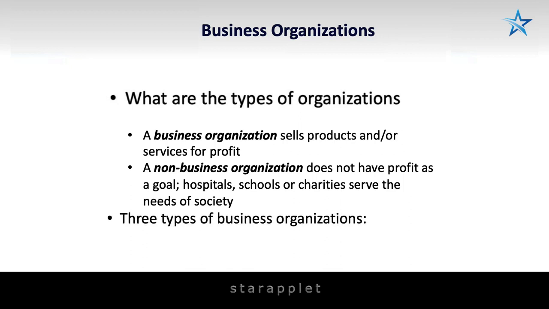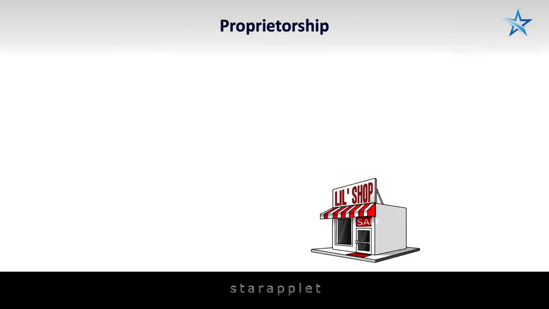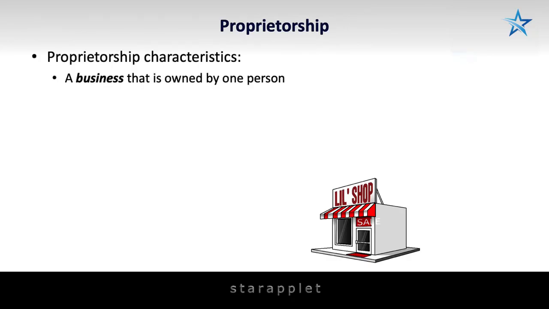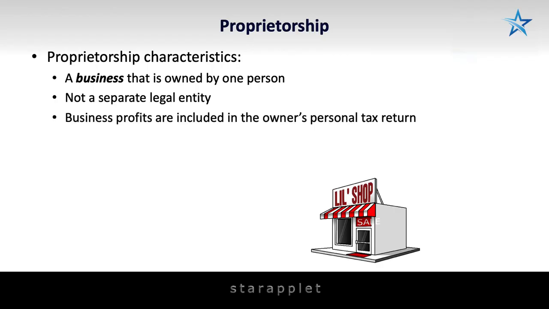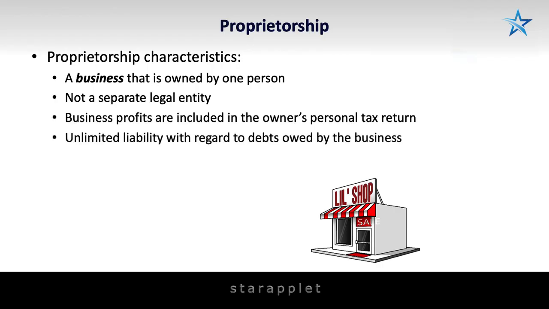There are three types of business organizations: proprietorships, partnerships, and corporations. A proprietorship, also known as a sole proprietorship, is a business that is owned by one person. It's not a separate legal entity, therefore business profits are included in the owner's personal tax return. Proprietorships also face unlimited liability with regards to debts owed by the business. Proprietorships are the simplest form of business organizations and are mostly small businesses.